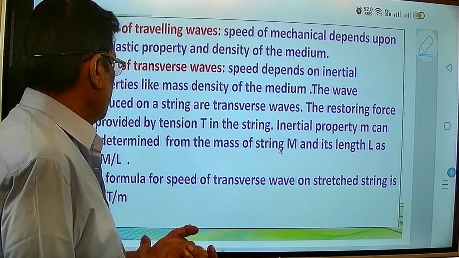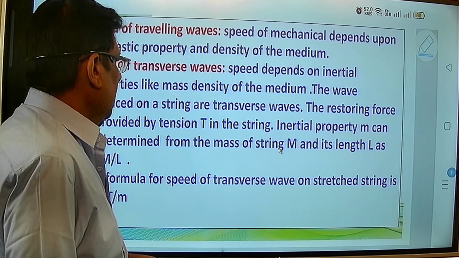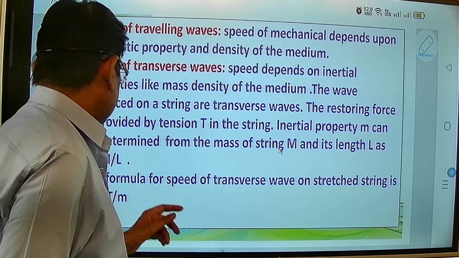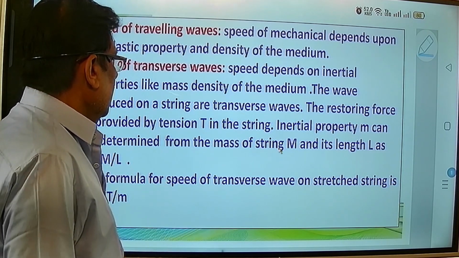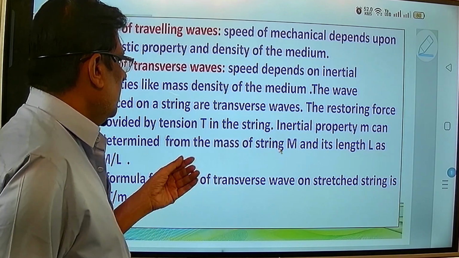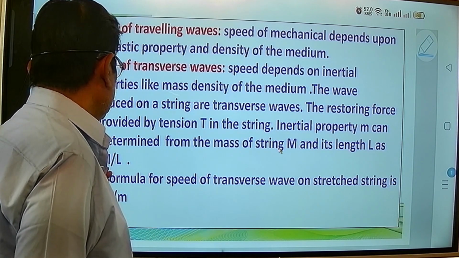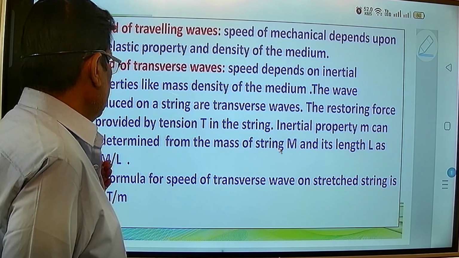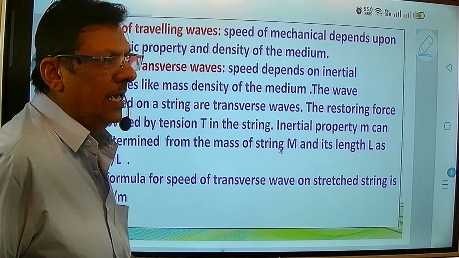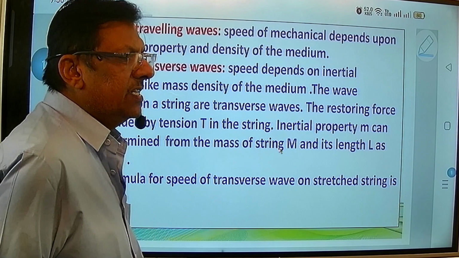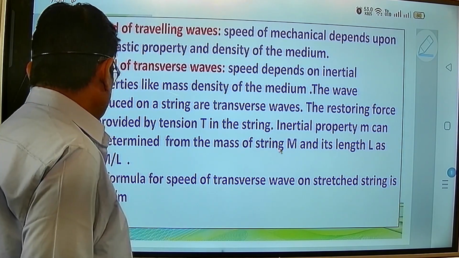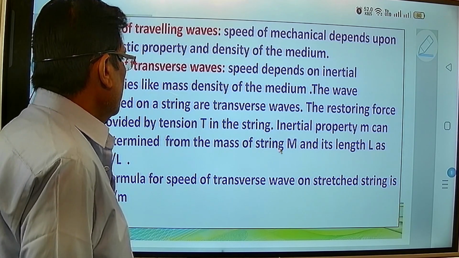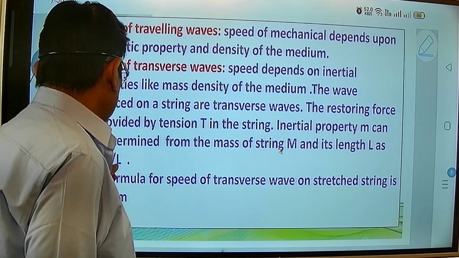Next is the inertial property, mass m. It can be determined from the mass of the string M and its length L, as m is equal to M by L. Here a simple formula is provided: inertia m is equal to capital M upon L. What is this capital M? It is nothing but the mass of the string, and L is the length of that string. So if we take the ratio M upon L, we get the inertial property m. This is one formula.